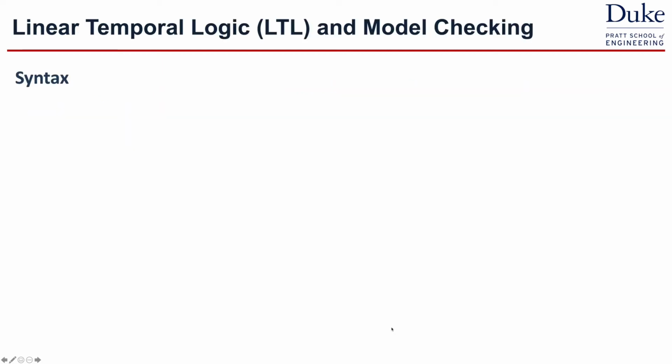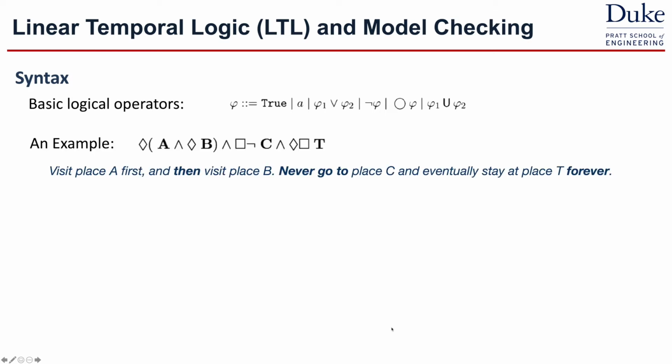We use linear temporal logic to specify the task. In general, it contains a few basic logical operators. For example, true, atomic propositions, or, not, next, and until. For example, this LTL specifies the robot to visit A first, and then visit B, never go to C at all time, and eventually stay at T forever.